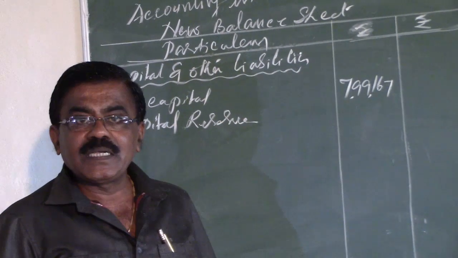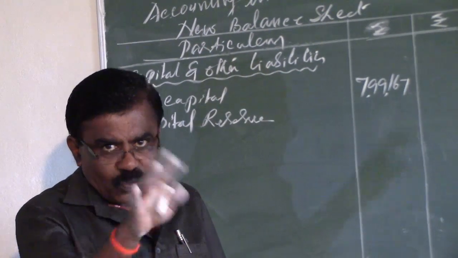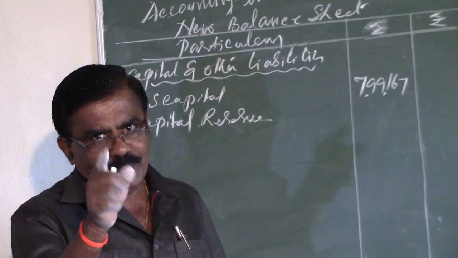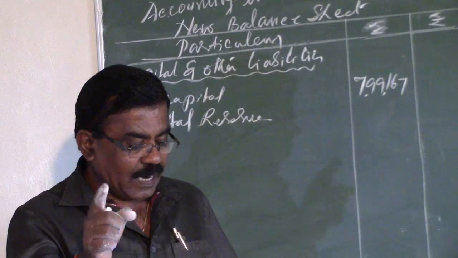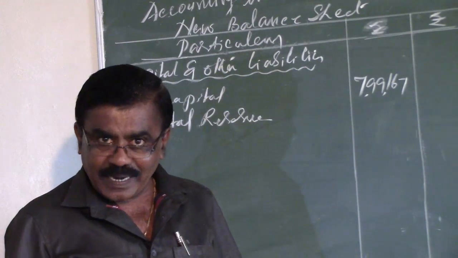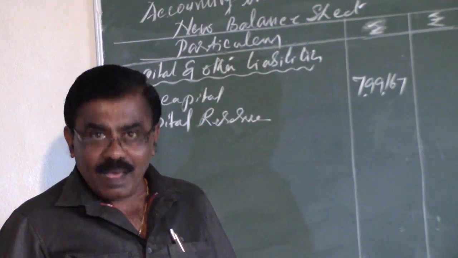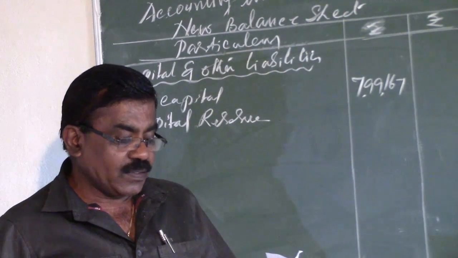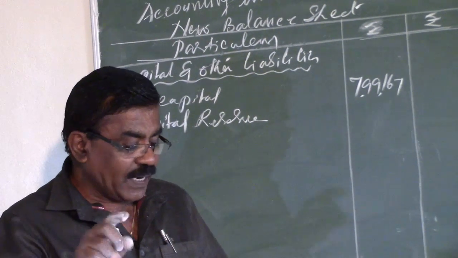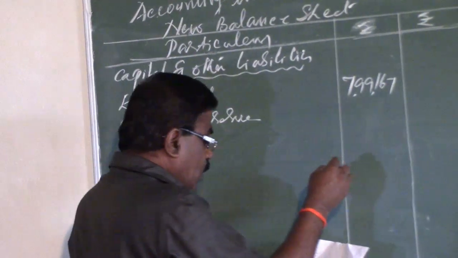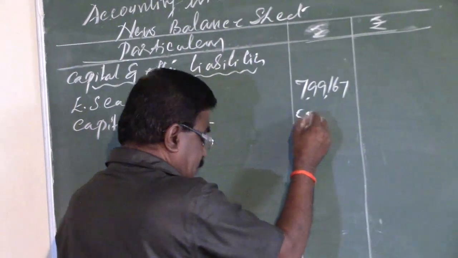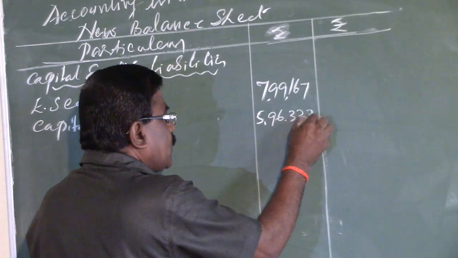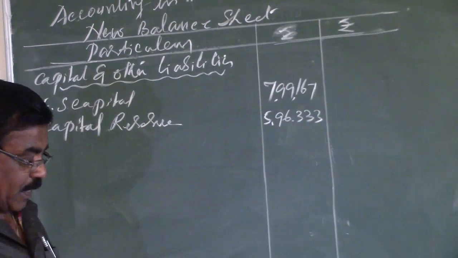However, the purchasing company paid rupees 5,000 towards the realization expenses of the vendor company, which is a capital loss in the name of goodwill. So capital profit minus capital loss, the net capital reserve, is 5,96,333.